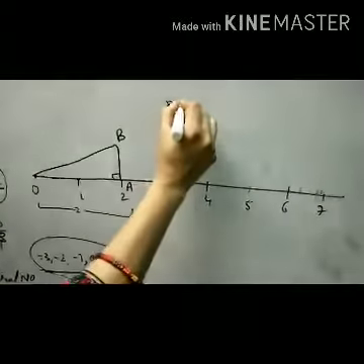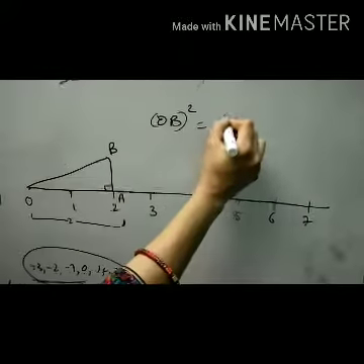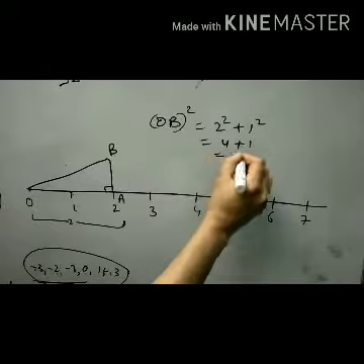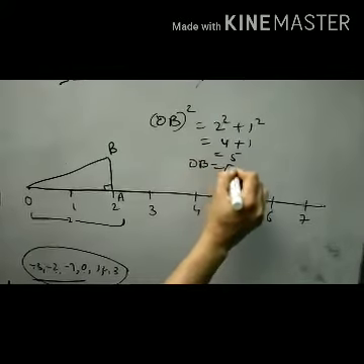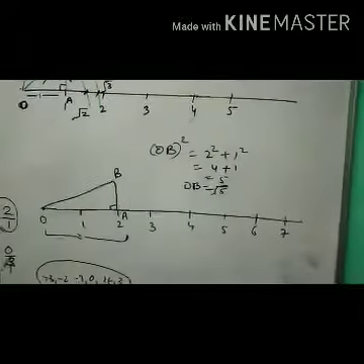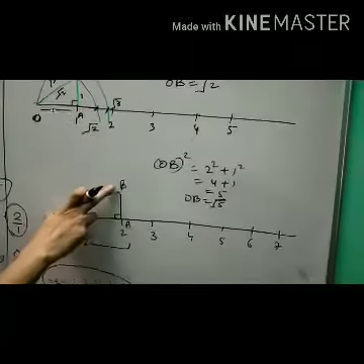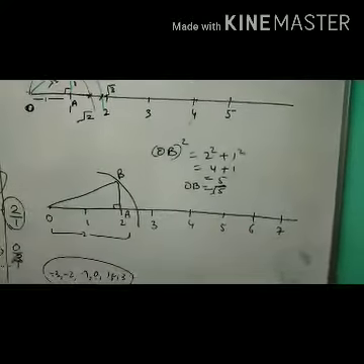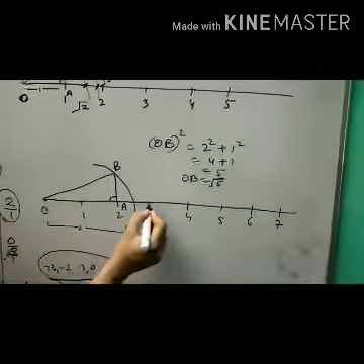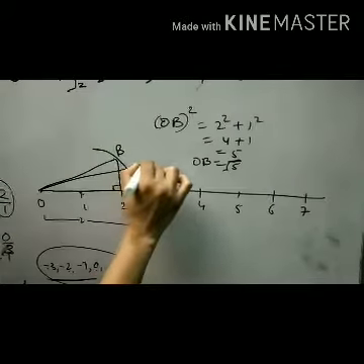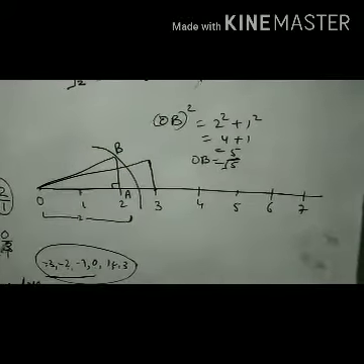So OB square is equal to 2 square plus 1 square. 2 square is 4, plus 1, that is 5. OB is equal to under root 5. We can find the representation of under root 5 directly by this method. So now we will put our compass here and draw an arc. Similarly, we can take 3 points also, 1, 2 and 3. Now 3 square plus 1 square, and this is the representation of under root 10.